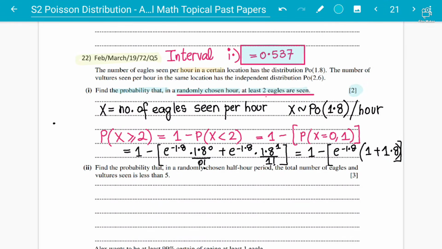Hope students got this very important concept that I'm explaining here, that when you have at least, you have to go the opposite way. You have to subtract the probabilities that are not required from the 1, and you will get the answer. The important thing to understand is that for less than 2, you are not going to find out the probability of 2 as well. You are going to only find out, students, the probability of 0 and 1. Hope everyone got this question as well.